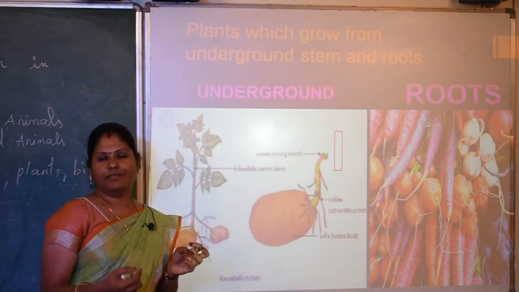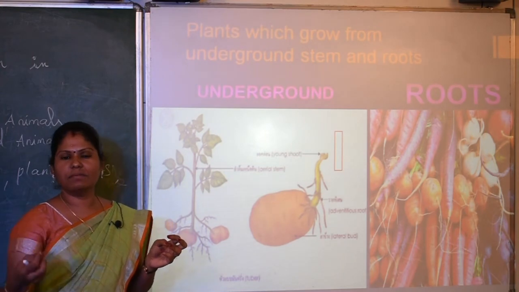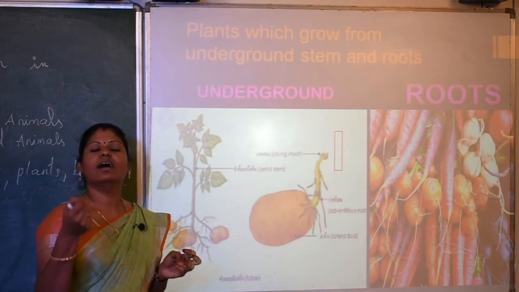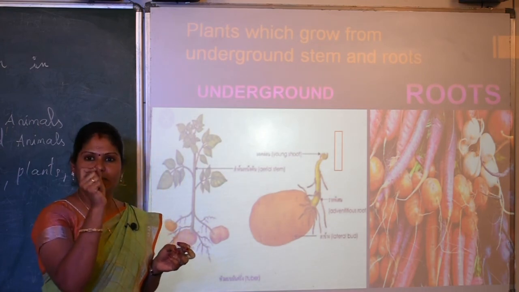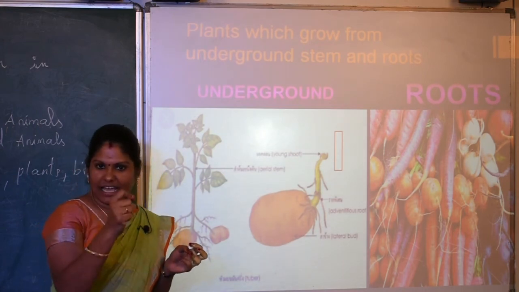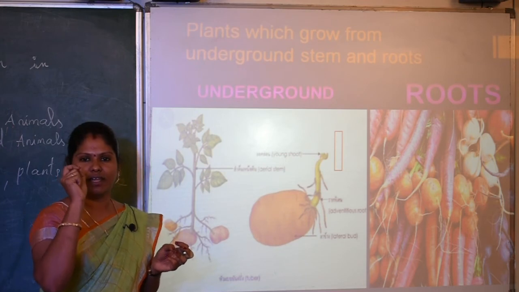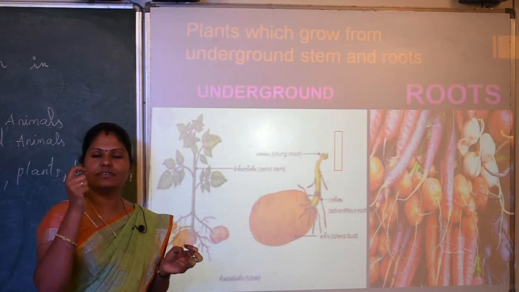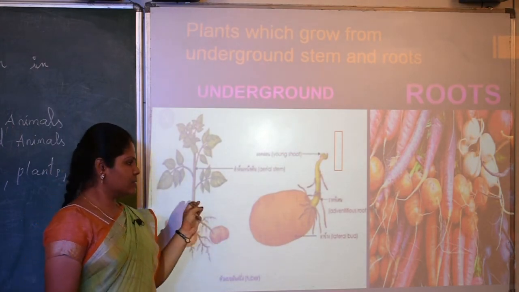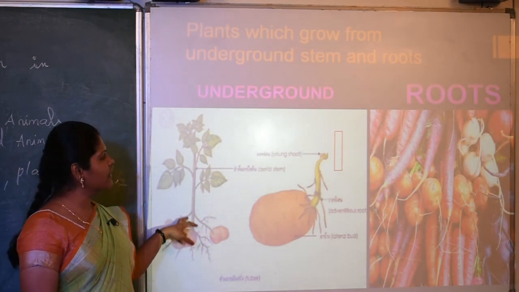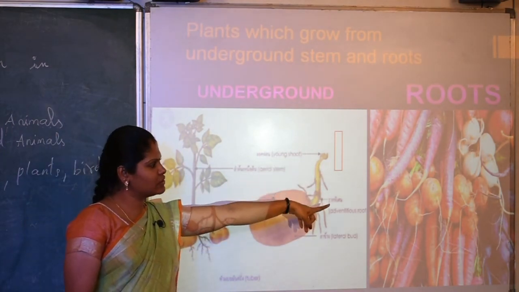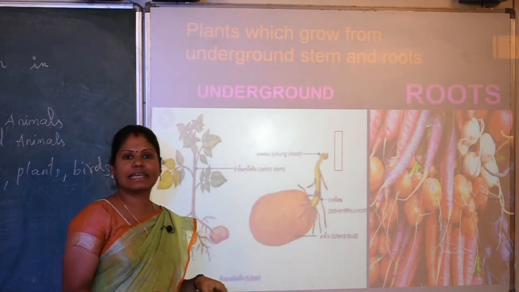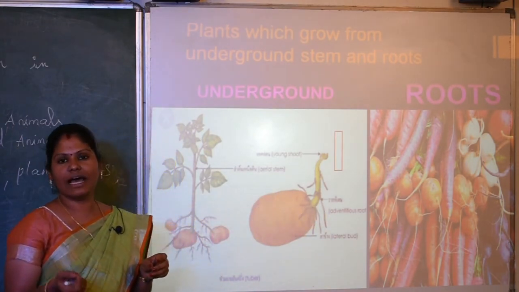If you get a potato from the shop and keep it for one month, what will happen? You can find small buds, which are called eye buds. From those eye buds, you can find small stems, so that makes a new plant grow. These are the plants which grow from the underground. Can you see which vegetable this is? Carrot. The carrot grows through the underground root.